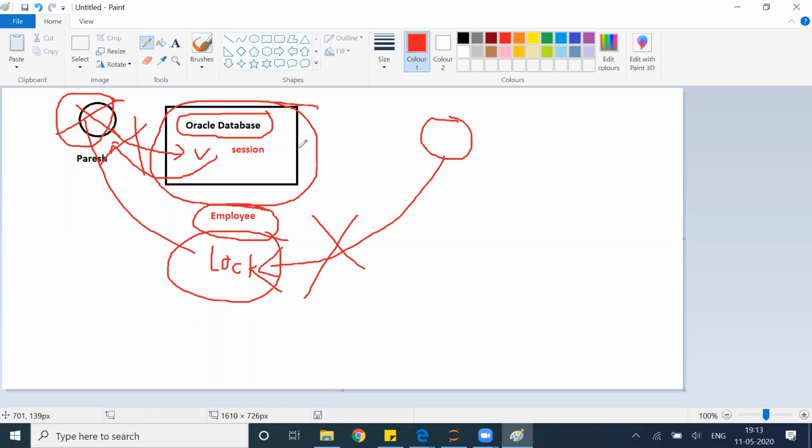These types of things we have to take care of in real-time scenarios. That's why exception handling is very important. Suppose a connection interruption happens, what will happen? It will go to the next step. It will break the session which is already present in the database, so that any new user can access that particular table.